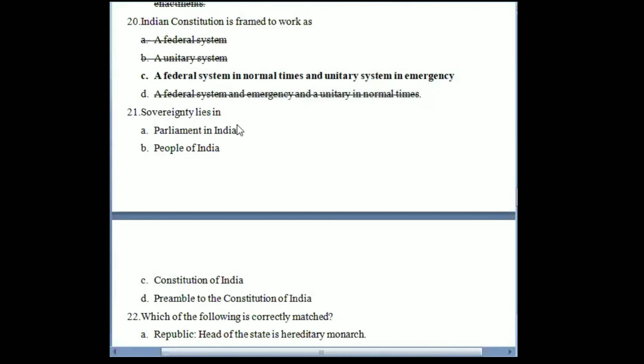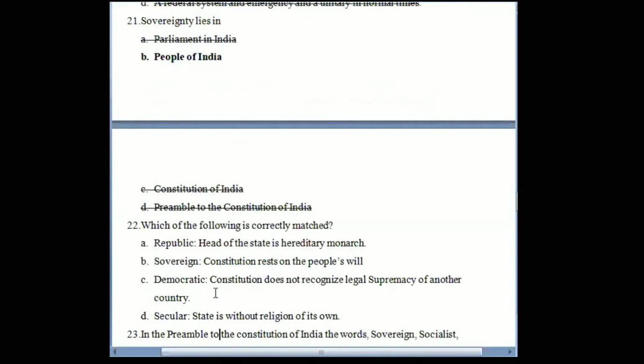Next: sovereignty lies in India with whom? Again, this is similar to a type of question we already did. It is the people of India to whom sovereignty lies. If you look at the preamble to the Constitution of India also, you would see that the Constitution is given by us to ourselves. So it is the people of India to whom sovereignty lies.